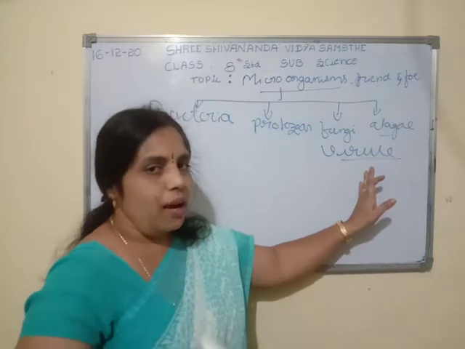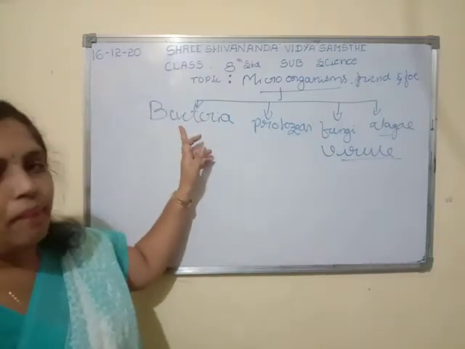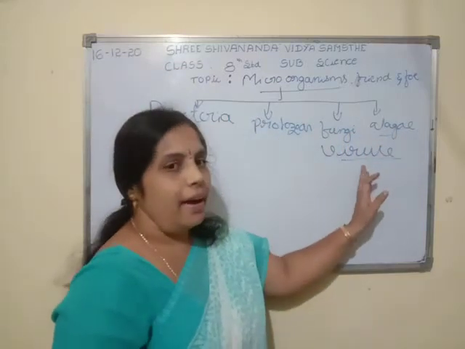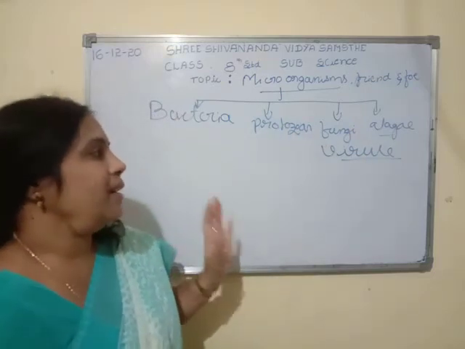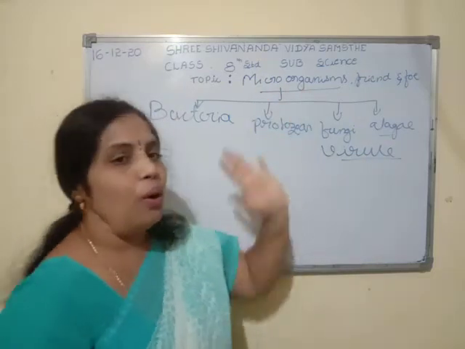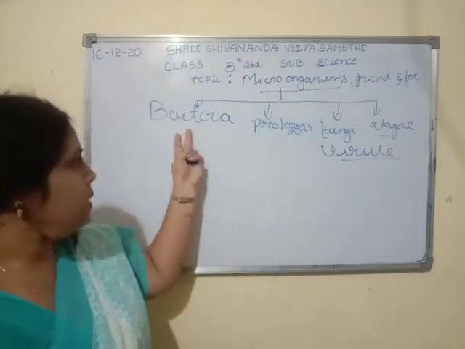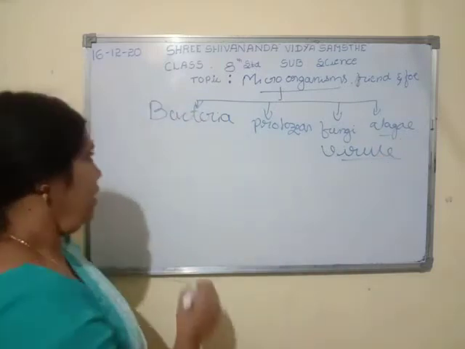Repeat with me once again: bacteria, protozoa, fungi, algae and viruses. These are the broad classification of microorganisms. Let us learn more about bacteria, protozoa, fungi, algae and virus one by one now.